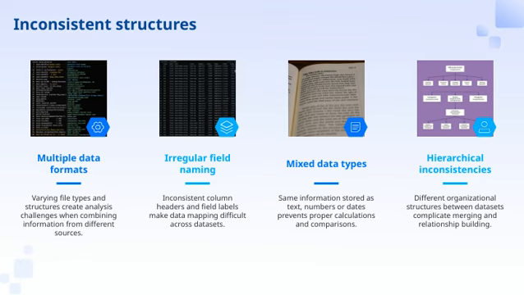We also face problems with mixed data types. The same piece of information might be stored as text, numbers, or dates, and this inconsistency prevents us from performing proper calculations or comparisons without extra cleaning. Lastly, hierarchical inconsistencies can throw a wrench in the works. Different datasets might organize their information in varying ways, making it difficult to merge data or establish relationships between datasets. All of these structural issues highlight how important it is to standardize and clean data early on, especially when trying to draw meaningful insights from diverse sources.